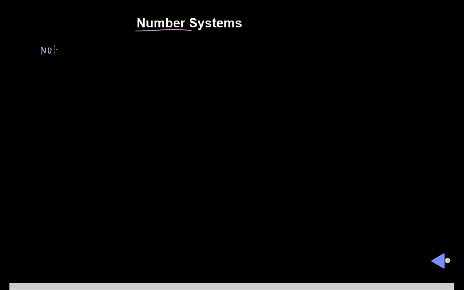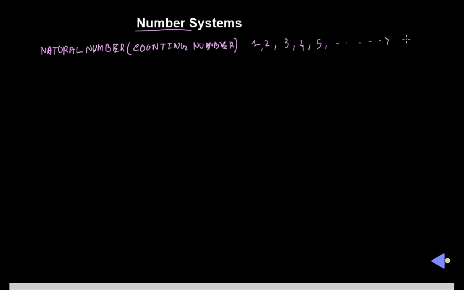You know about natural numbers. And what is the other name of natural numbers? We can call these numbers counting numbers also. Why are they called counting numbers? Because those numbers are used for counting purposes, like 1, 2, 3, 4, 5, like that. It goes on and on up to infinity.